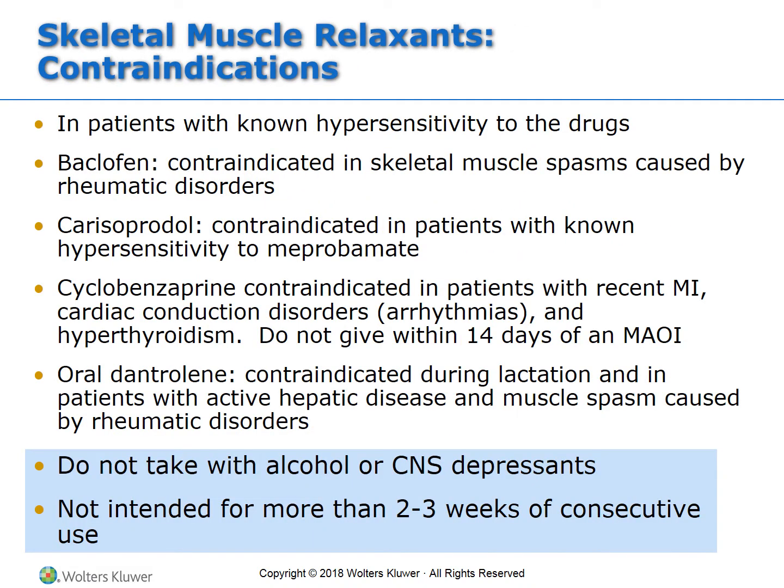We're not going to give this medication to anybody that has a known hypersensitivity. Surprise, surprise. Baclofen is contraindicated in muscle spasms that are caused by rheumatic disorders. So you're not going to administer baclofen, aka Flexeril, to somebody that suffers from RA. So it's okay for osteoarthritis, but not rheumatoid.